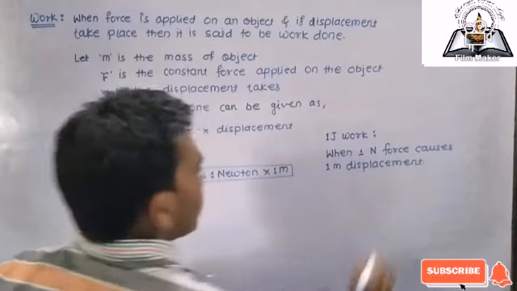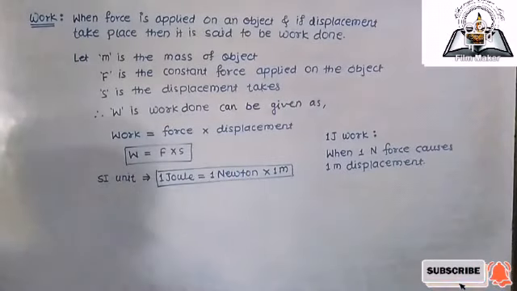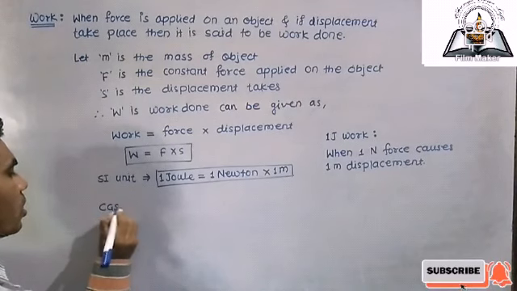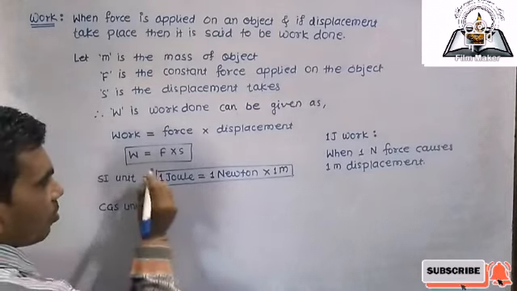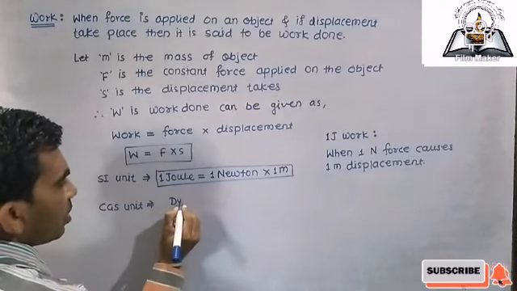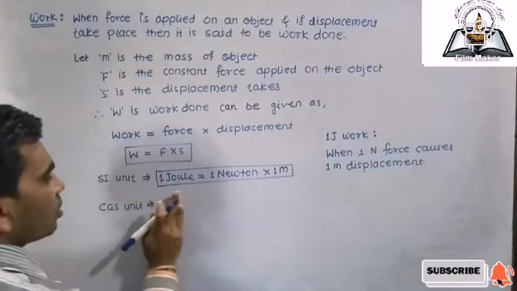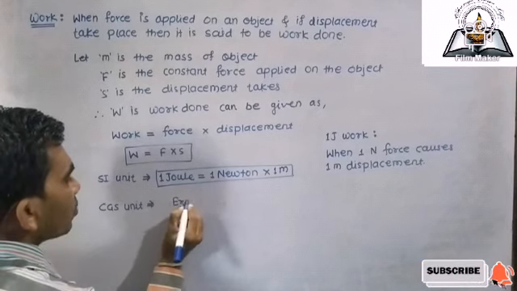So it is called 1 joule work done. Another one, the CGS unit. So in case of CGS unit, what is the CGS unit? So you know, the work done CGS unit is the erg. Why is it erg?